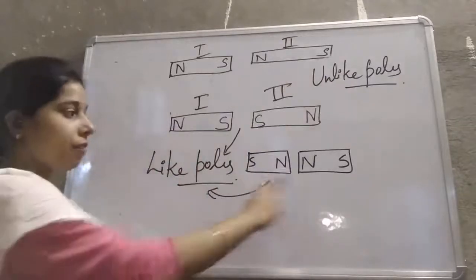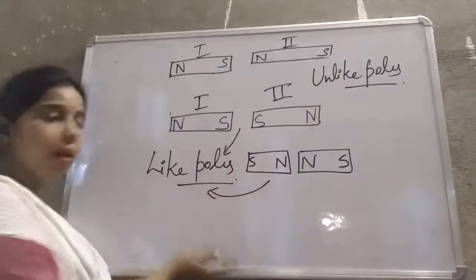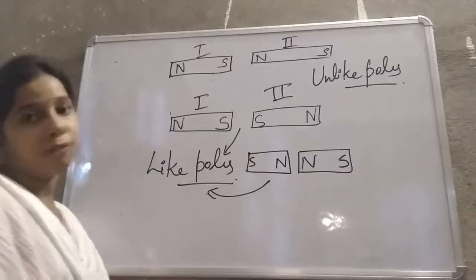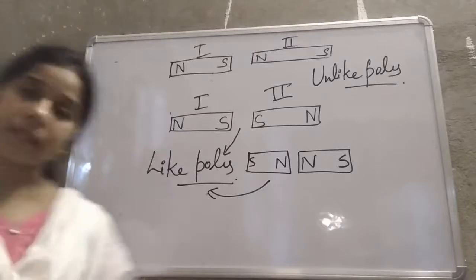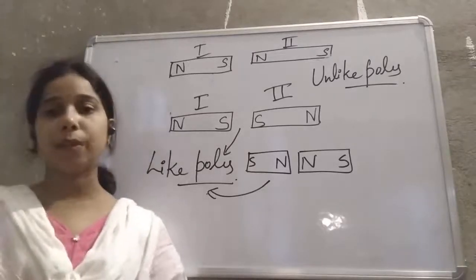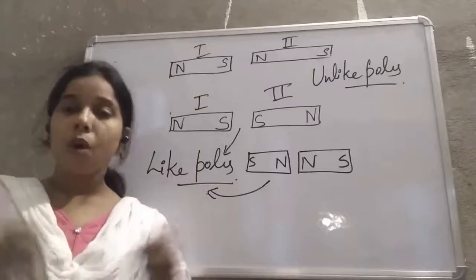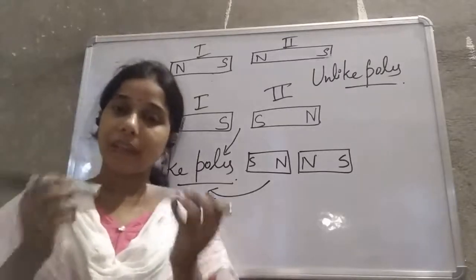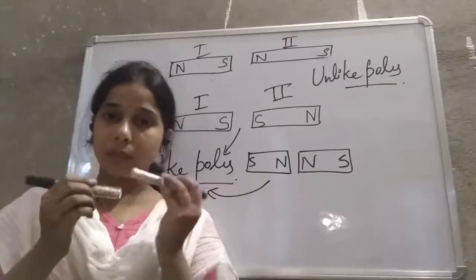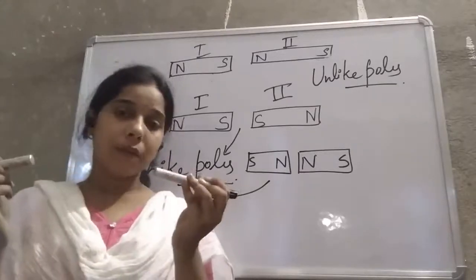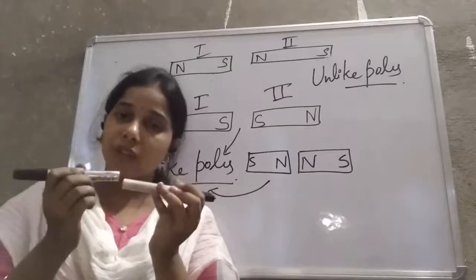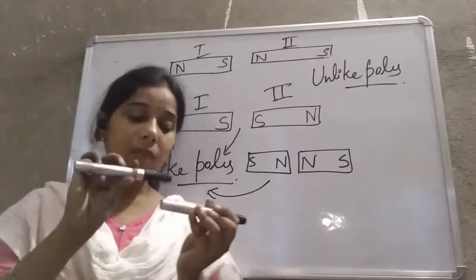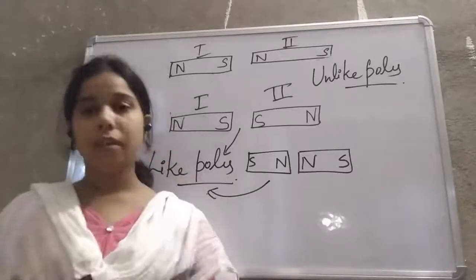Okay, so if it is facing the same pole, it is like poles, and if it is facing the opposite one, that is unlike poles. Now in the next class we will discuss what will happen if we take two like poles together, or take magnets having like poles. If this is the north pole, and this one is also north pole, and we take both of them close to each other, what will happen? And what will happen when we take a north pole and south pole close to each other?